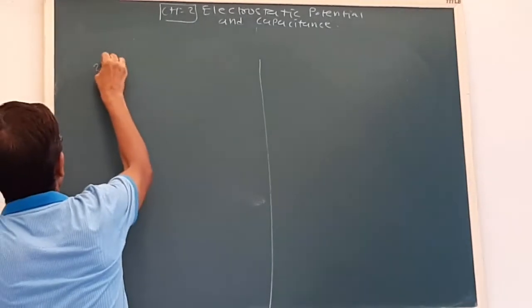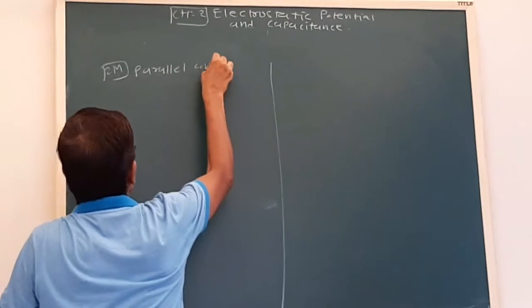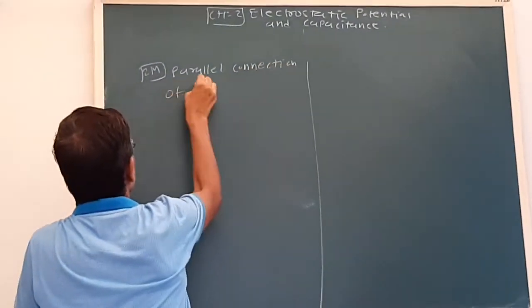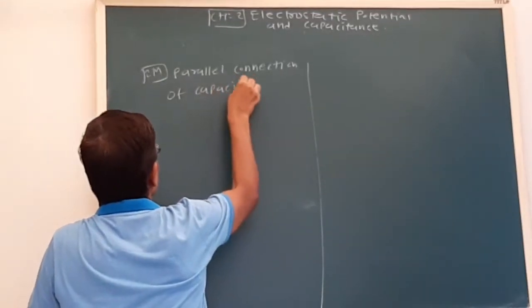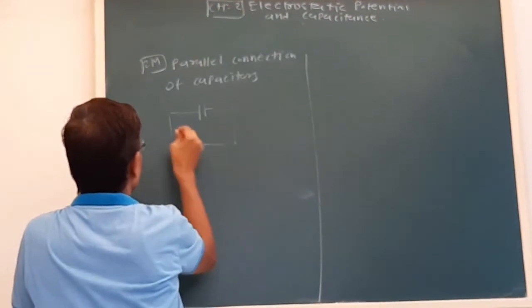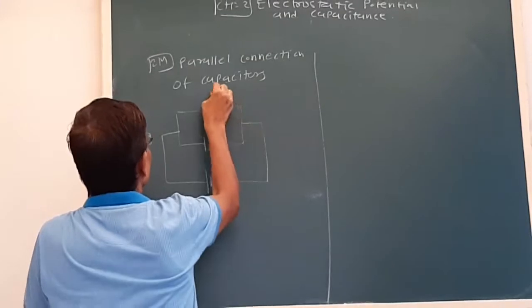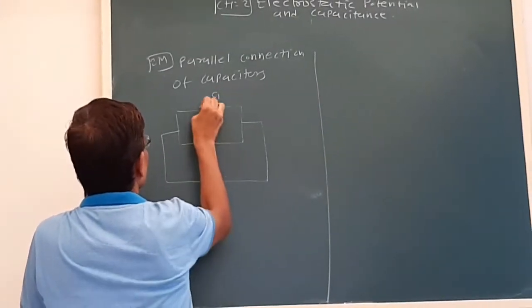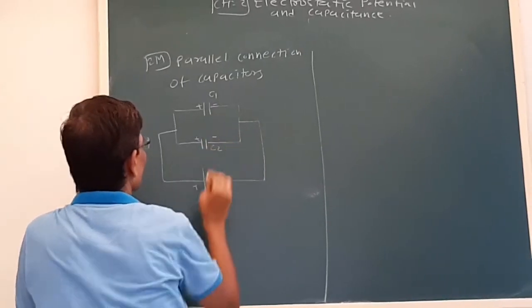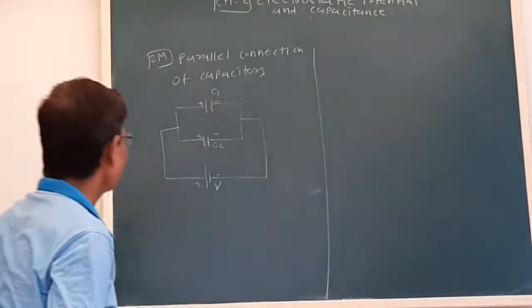This can be asked in a 2 mark question. Parallel connection of capacitors.